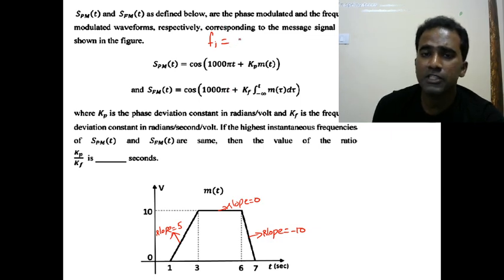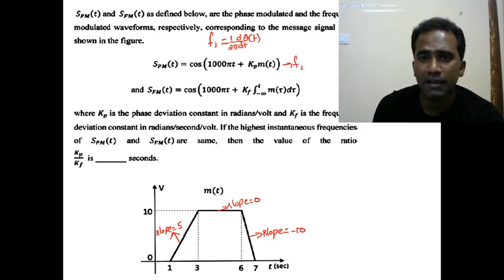So instantaneous frequency for any signal, not only for PM signal or FM signal, is given as 1 by 2 pi d by dt of theta of t. Theta of t means the angle of the signal. So let us find for PM signal, Fi PM signal is equal to 1 by 2 pi into d by dt of 10,000 pi t plus kp into m of t, which is equal to 500 plus kp divided by 2 pi into d by dt of m of t.